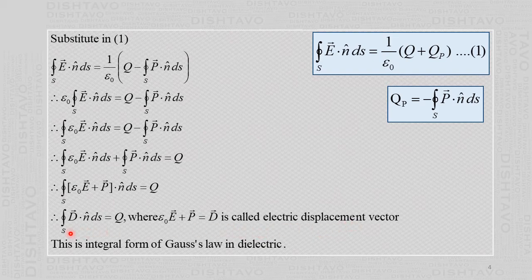So now the closed surface integral of vector D dot unit vector n dS equal to Q is the integral form of Gauss's law in the dielectric.